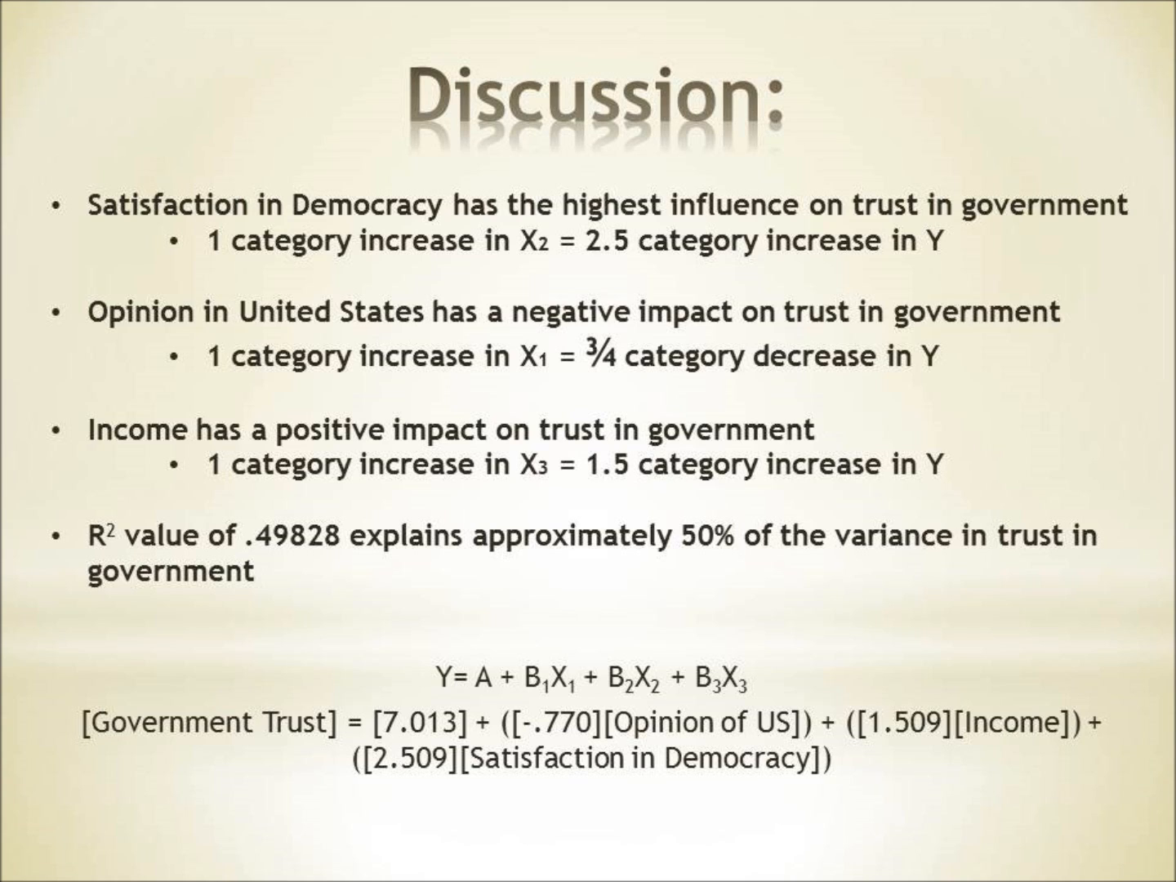The regression also supports the hypothesis that having a high opinion of the United States would make the respondent less likely to trust the Venezuelan government. For every category increase in the opinion of the U.S., there is a 3/4 category decrease in trust in the Venezuelan government. Overall, these 3 independent variables combine to explain nearly 50% of the variance in government trust.